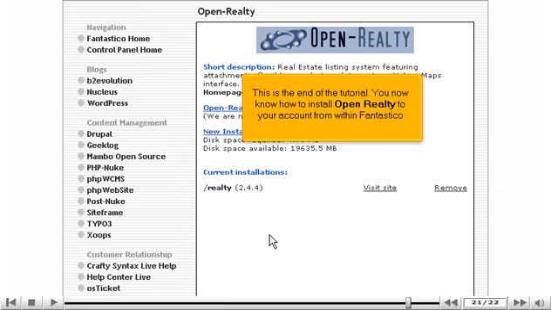This is the end of the tutorial. You now know how to install Open-Realty to your account from within Fantastico.